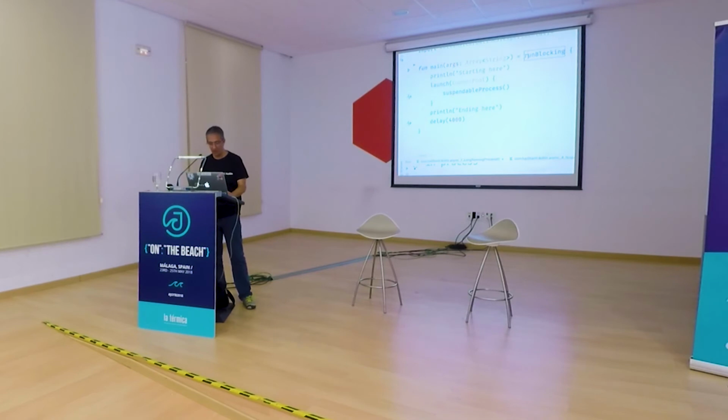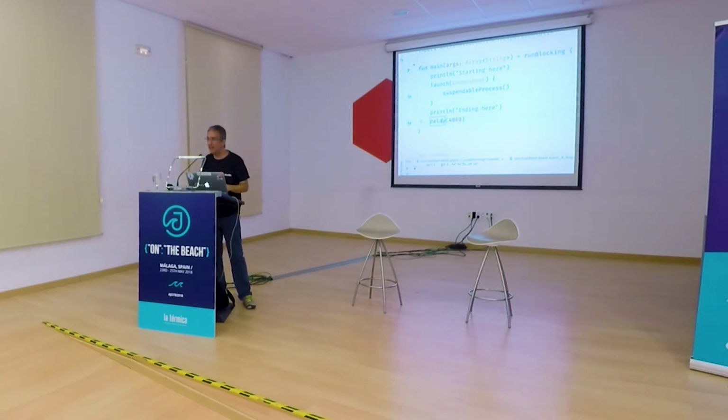And what is run blocking? Run blocking is actually a coroutine launcher. It allows me to launch coroutines, just like launch does. So in this case, I'm launching a coroutine, and inside this coroutine, I am also launching my coroutine that is going to call this suspendable process, and then I'm using delay.